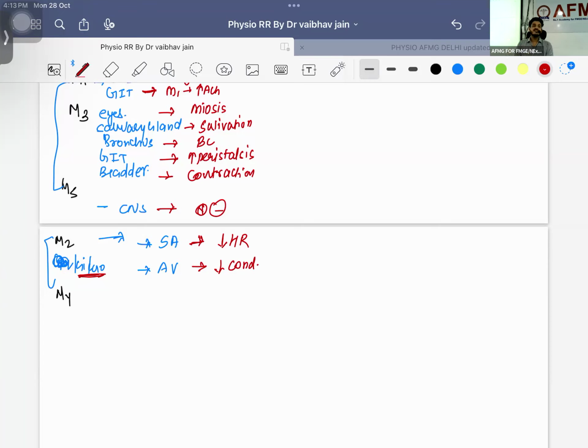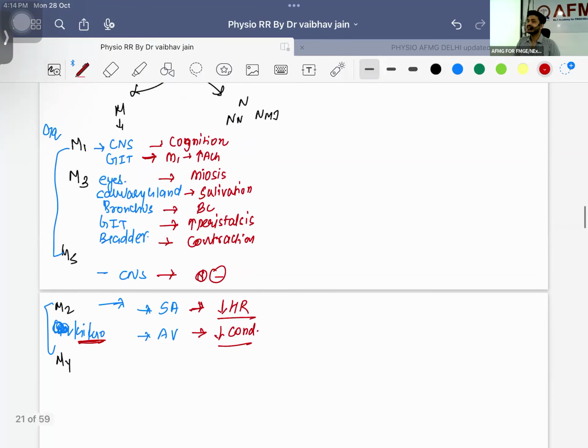Bradycardia will be there. If there is decrease in conduction, the current from the above chamber is not going to the below chamber. What is this disease? Heart block, AV block. The current from the above chambers is not able to go to the below chambers, so there will be no better contraction. This is known as AV block, right? So this is going to be block.